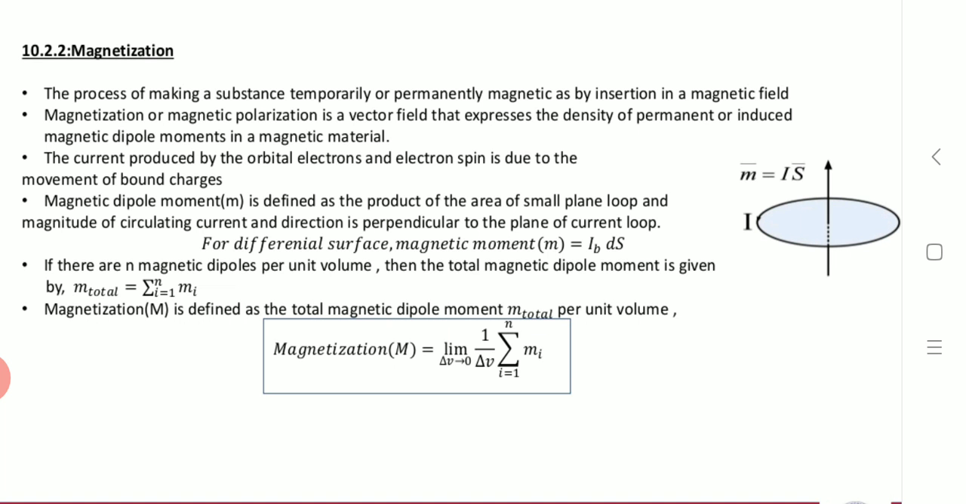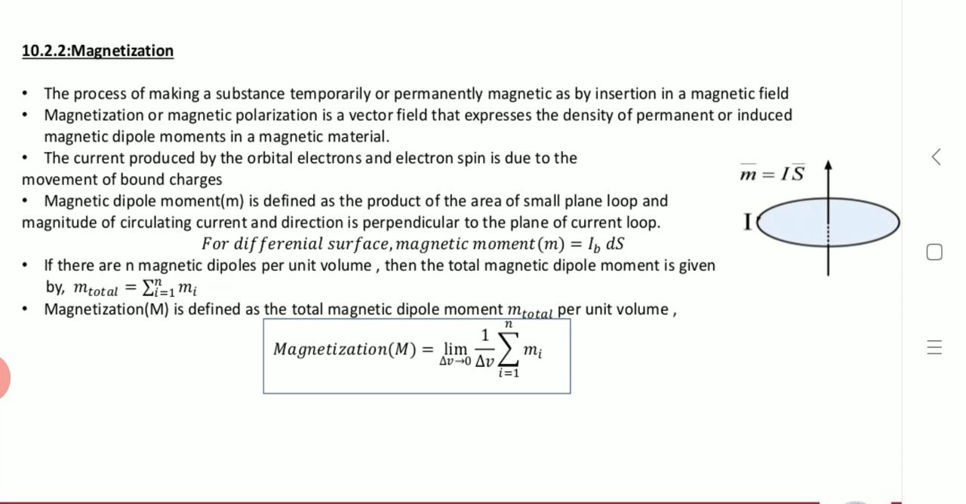Now we have defined bound charges and bound current. Bound current is obtained from the bound charges, right? So m is equal to IB dS, which is the magnetic dipole moment. Now if there are n magnetic dipoles per unit volume, the total magnetic dipole moment is given by m total equal to summation of i equal to 1 to n of mi.